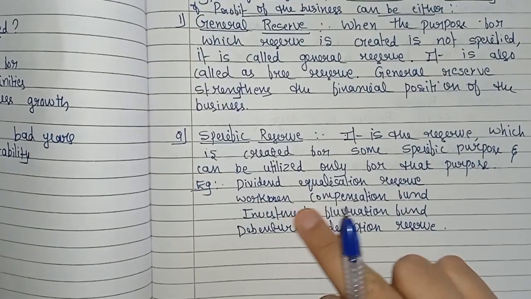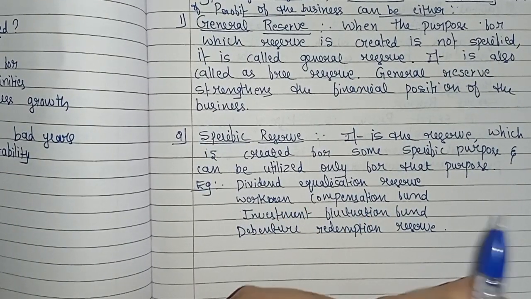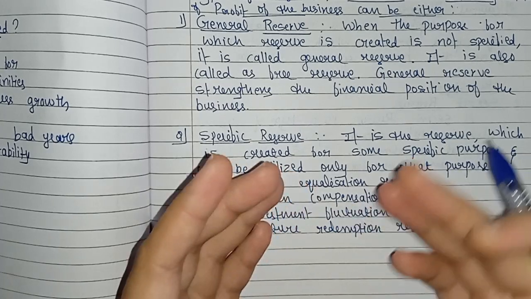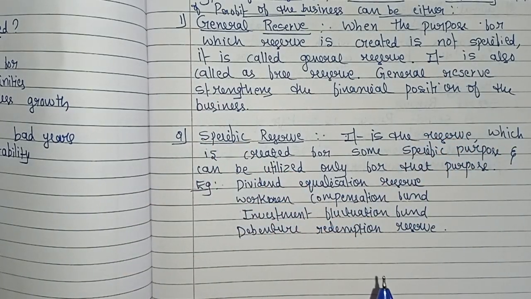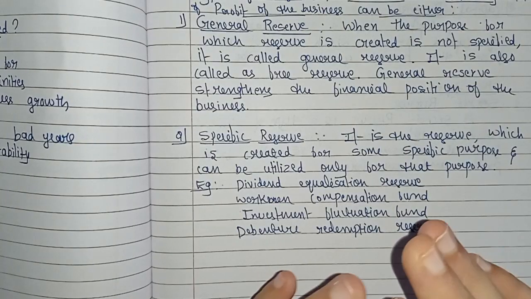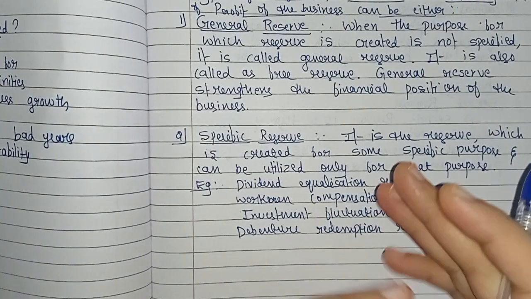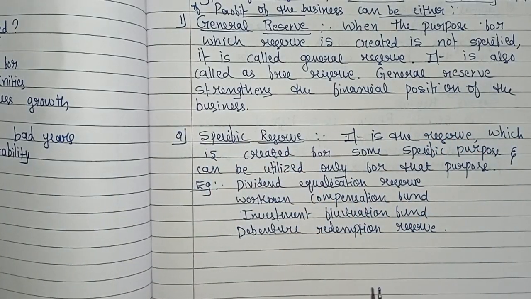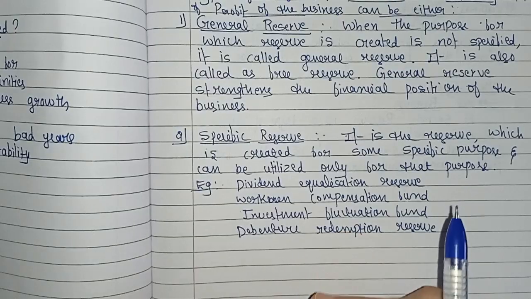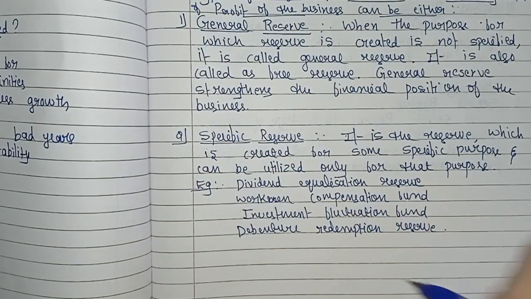The second one is workmen compensation fund. It is created to provide for the claims of the workers due to accidents. Clear? Next one, investment fluctuation fund, which is created to provide for decline in the value of investment, due to market fluctuations, right? And next, debenture redemption reserve, which is created to provide funds for redemption of debentures. So these are all specific purposes.